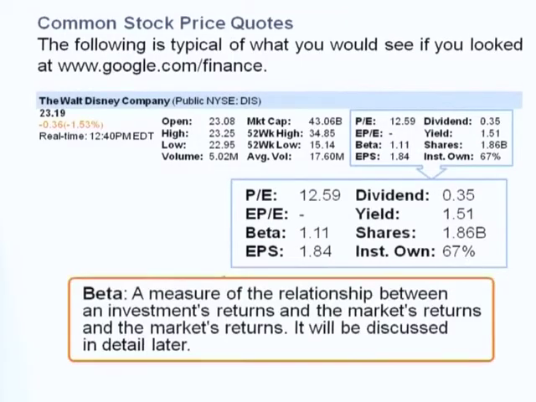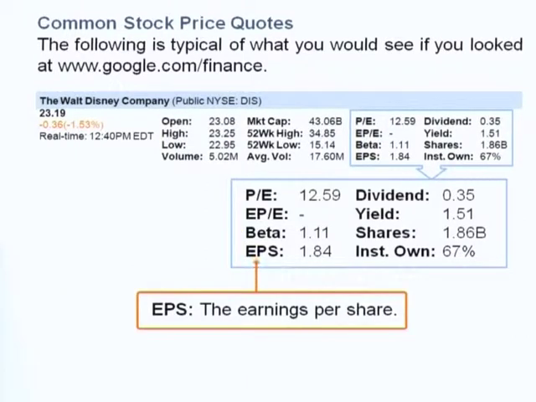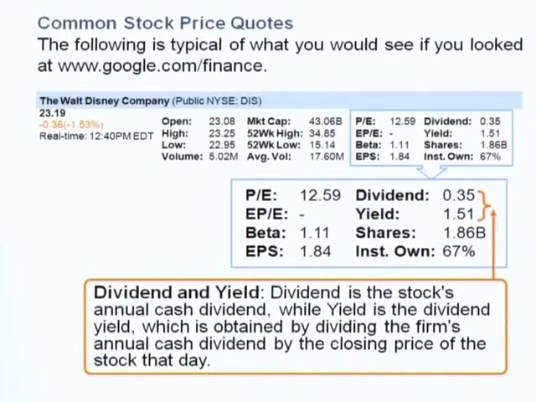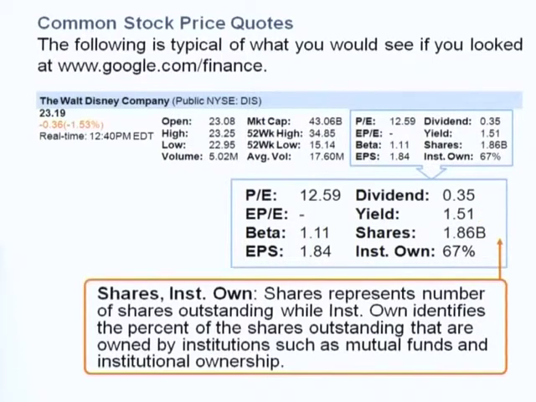And here is earnings per share, which I explained to you earlier, right? Earnings per share is net income divided by shares outstanding. Dividend yield: the first one is the dividend payment per share, and yield means dividend per share divided by the market price right now. Here is shares outstanding, 1.86 billion shares.